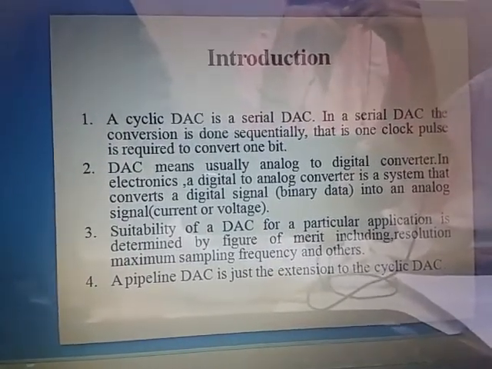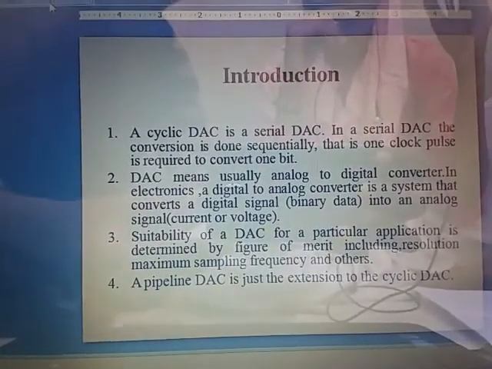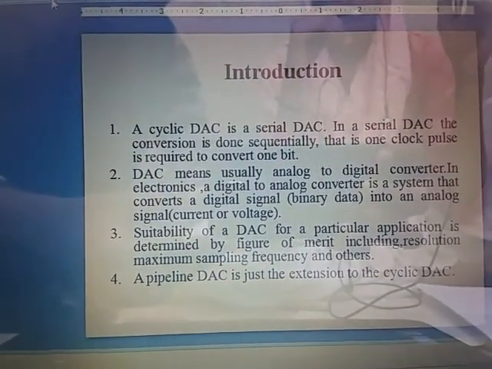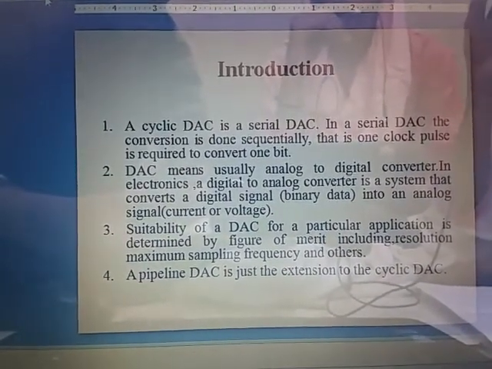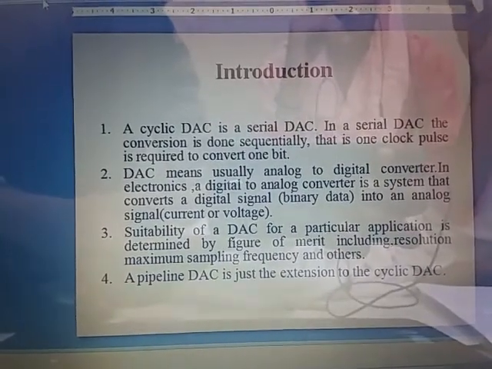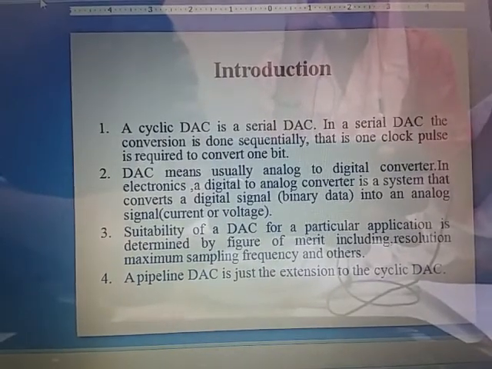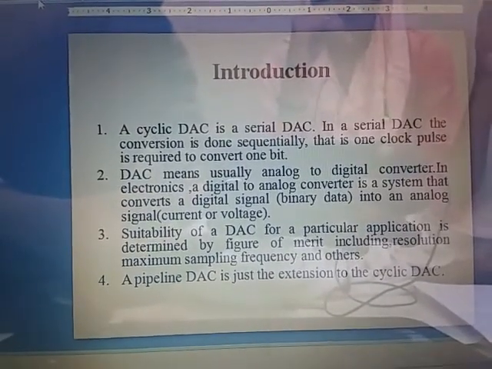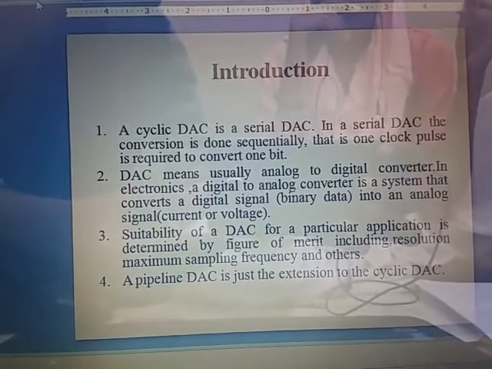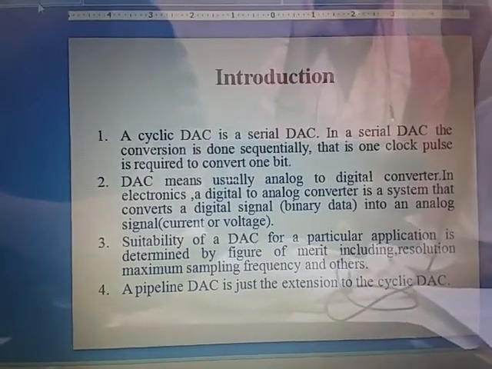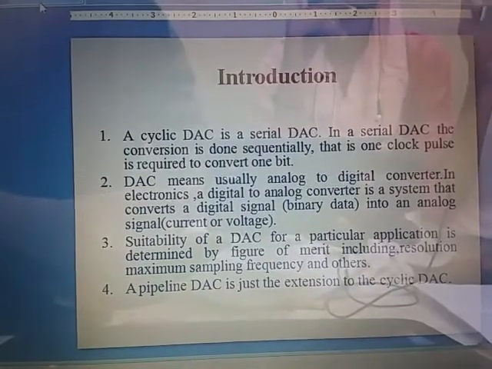In this introduction, it is about the basics: what is the cyclic DAC and what is the pipeline DAC. A cyclic DAC is a serial DAC. What does serial DAC mean? Serial means it is going to be in sequence fashion. One bit is taken at one clock pulse, so it is called a serial DAC. Serial means it performs the operation bit by bit. It is also called cyclic because the iterations of the operation on each bit are repeated in a cyclic manner, so it is also called a cyclic DAC.